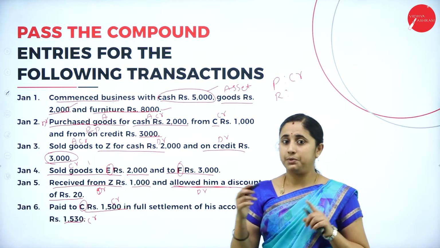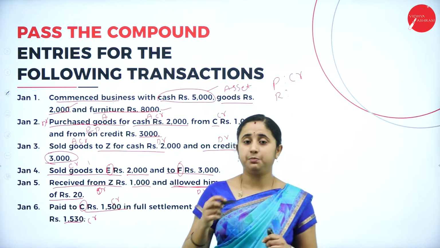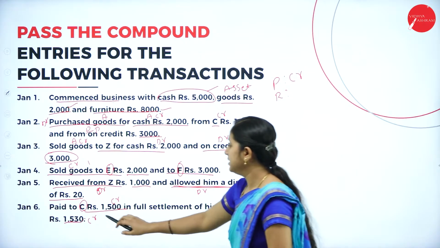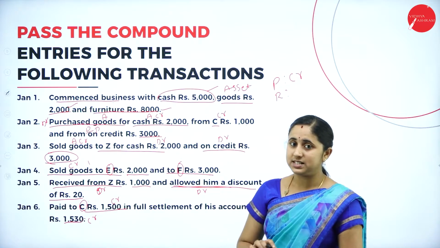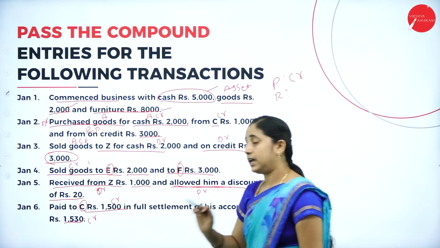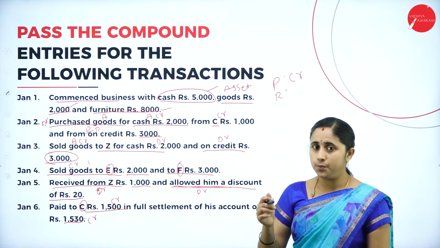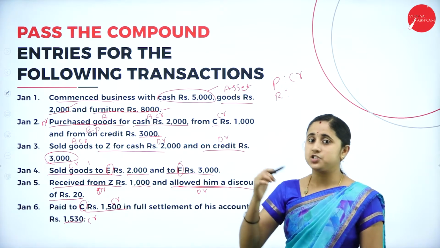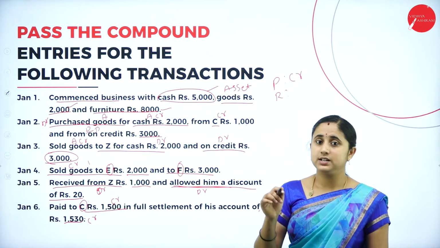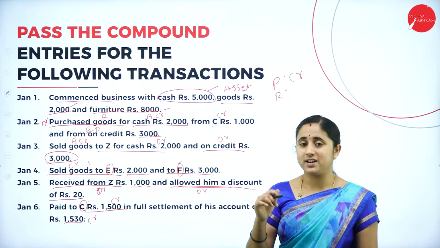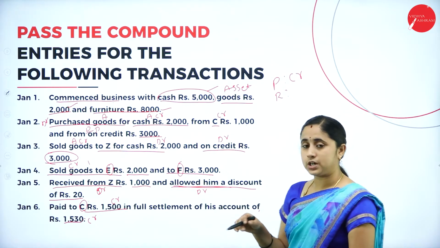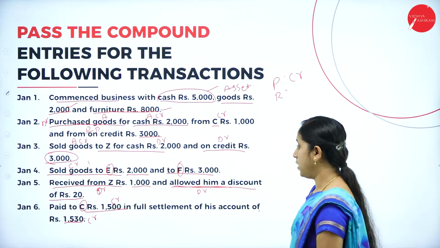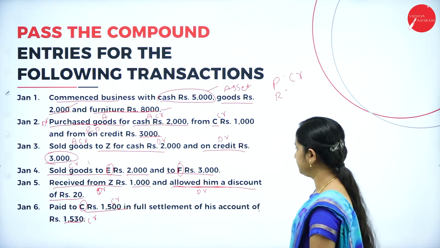And C is a person. It say debit the receiver, credit the giver. That means you are paying to C means C is receiving. So you need to debit the C. The entry will be C account debtor to cash account because cash is going out, and to discount received account. You are receiving a discount. So C account debtor to cash account to discount received account on Jan 6th.